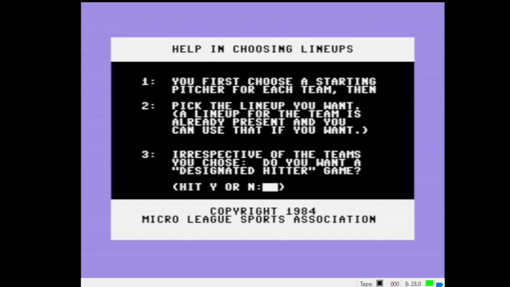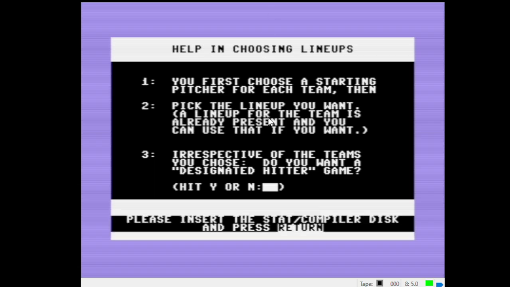Do we want the designated hitter? Yes, we do. And it says insert the stat compiler disk again, so let me do that. Attach. Okay. Box score stats compiler disk. There we go. Attach. Return.